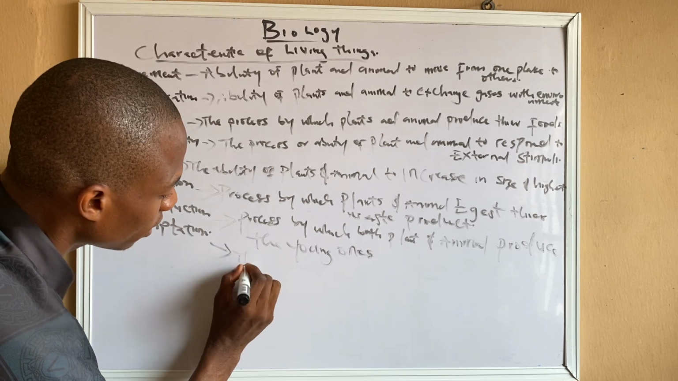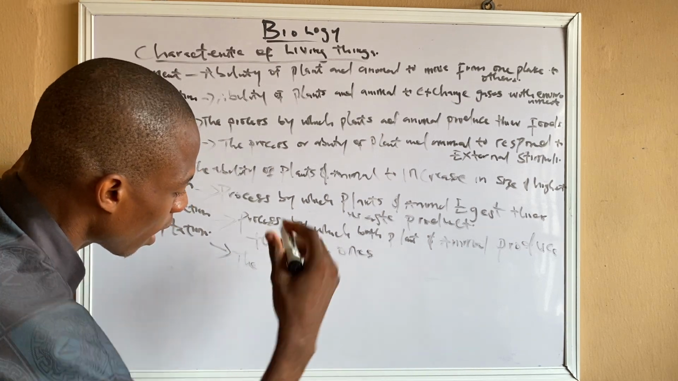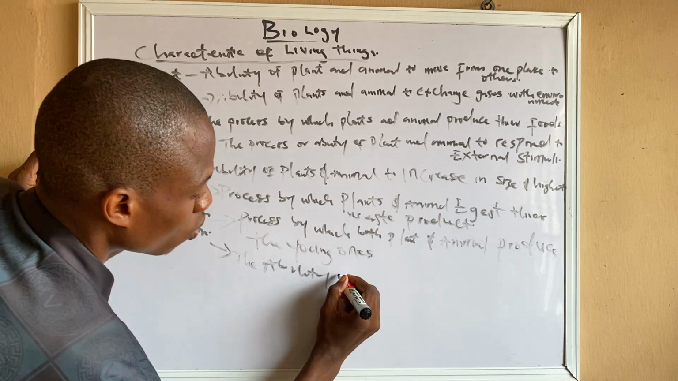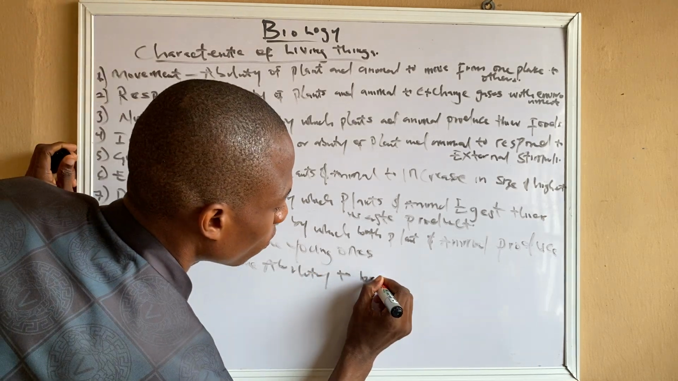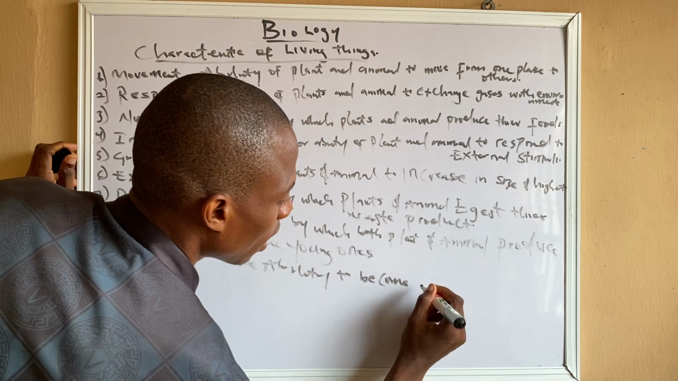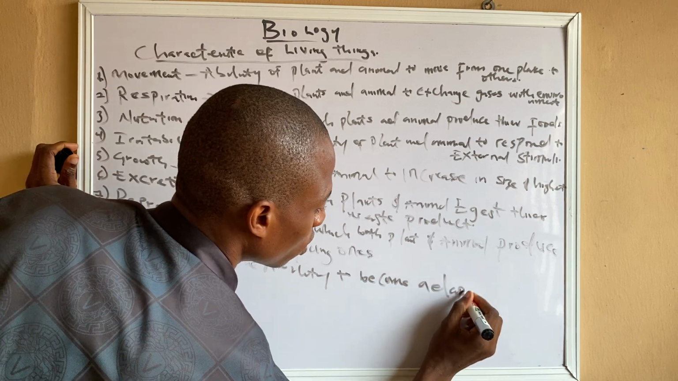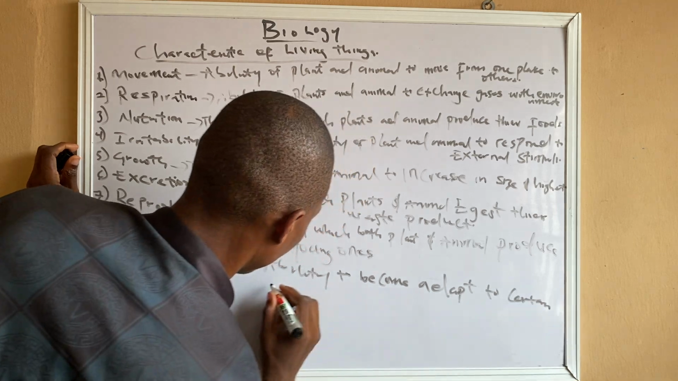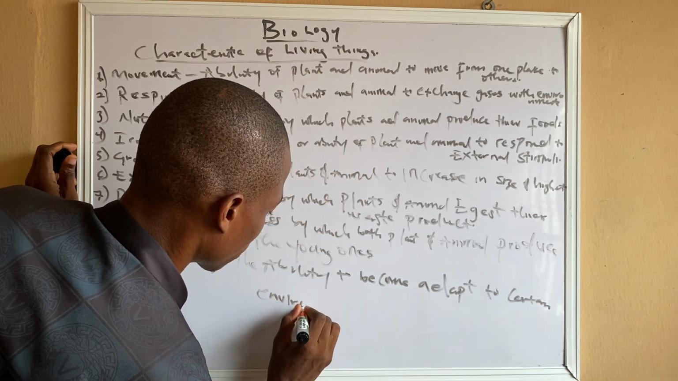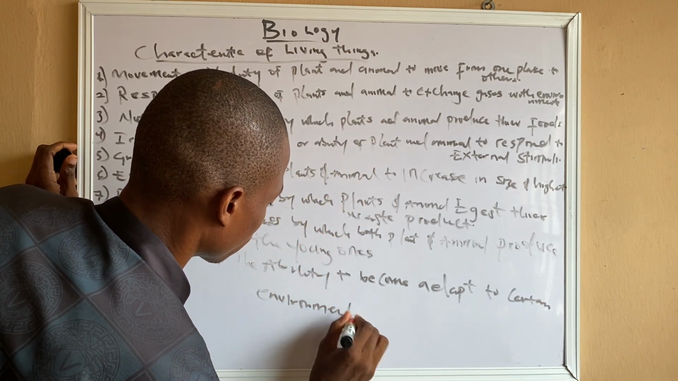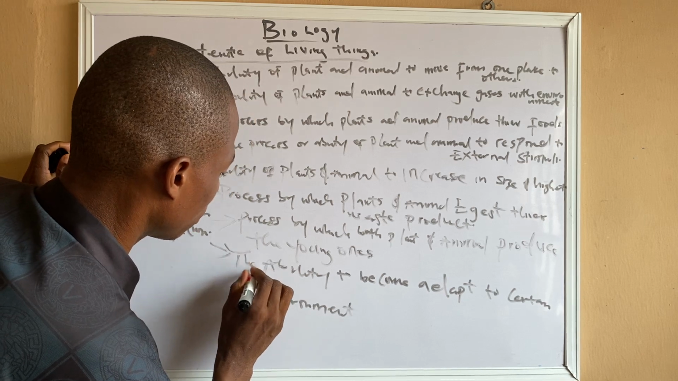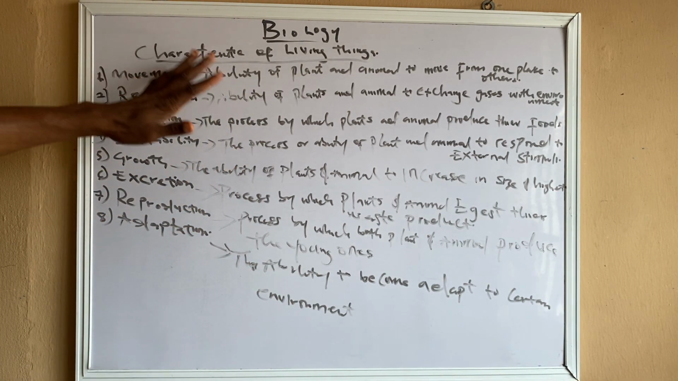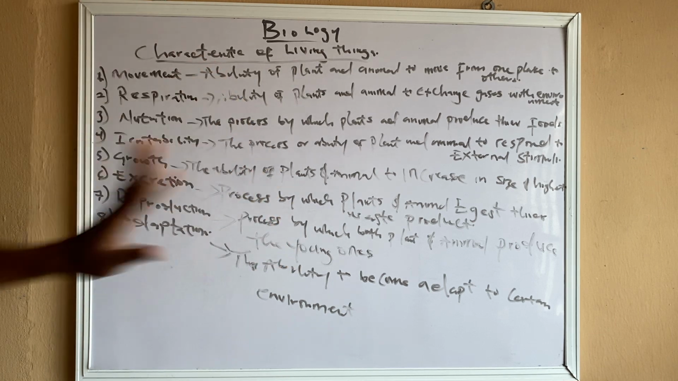And the last one, adaptation. The ability to adapt to certain environments. That is now the characteristics of living things.